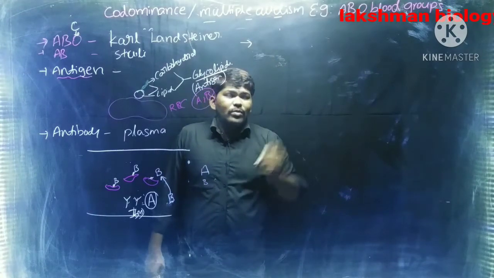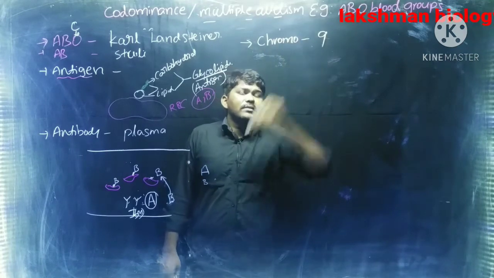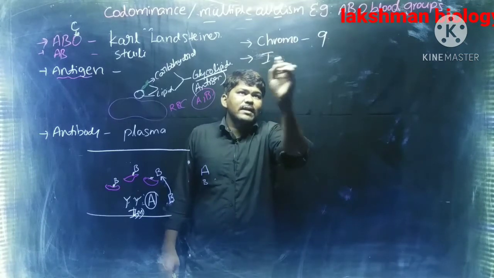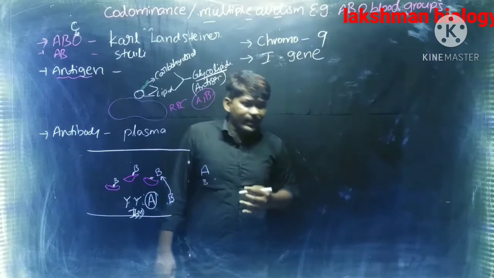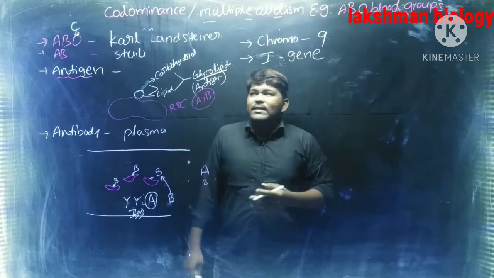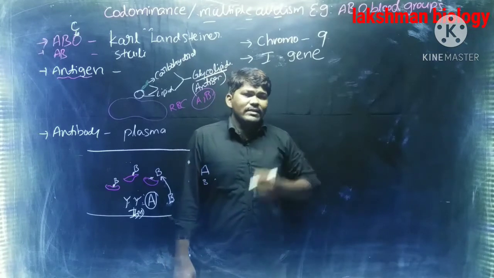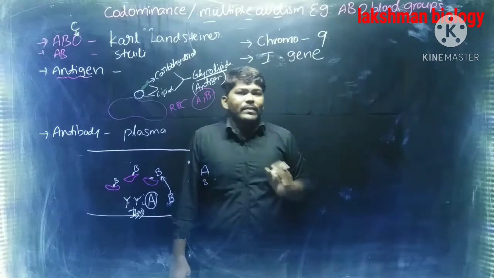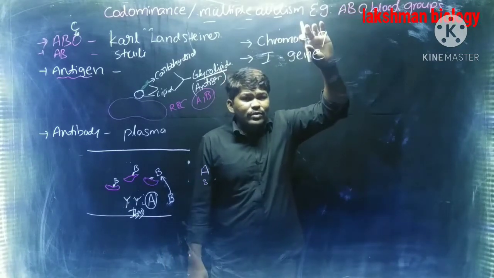Then we will come to the genetics of blood groups. There is one chromosome, chromosome number 9. On chromosome 9, we have one gene that is called the I gene. This I gene is responsible for the formation of blood types in human beings. Not only human beings, this type of ABO blood group is also present in chimpanzees, gorillas, rodents, monkeys, etc.